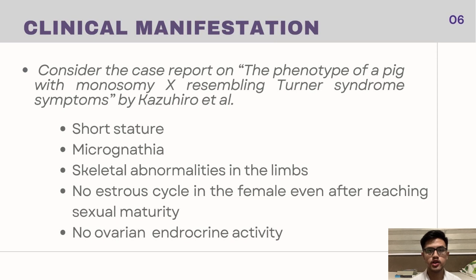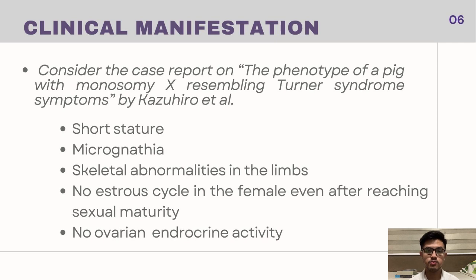Consider the case report on the phenotype of a pig with monosomy X resembling Turner syndrome symptoms by Kazuhiro et al. Monosomy is a type of aneuploidy. Remember that aneuploidy affects only a single pair of chromosomes. If pigs have 38, then they have 19 pairs of chromosomes.